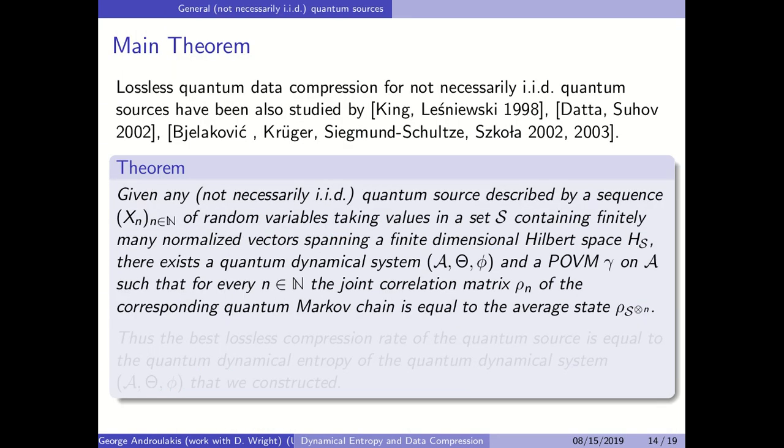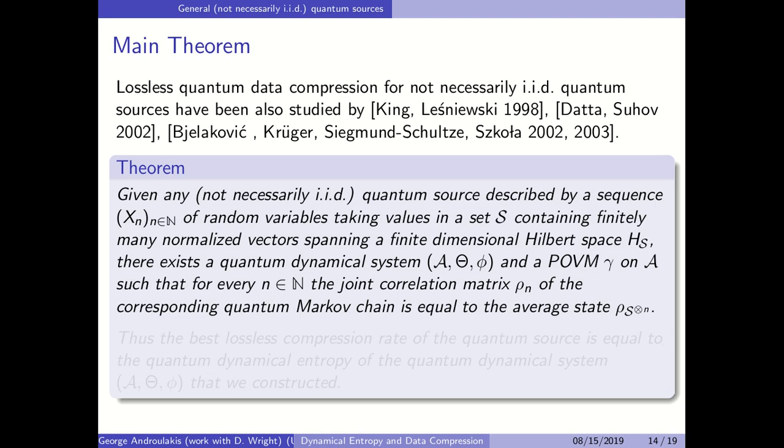So our theorem examines lossless quantum data compression of not necessarily i.i.d. quantum sources and relates the best compression rate to a dynamical entropy of an appropriate quantum dynamical system.